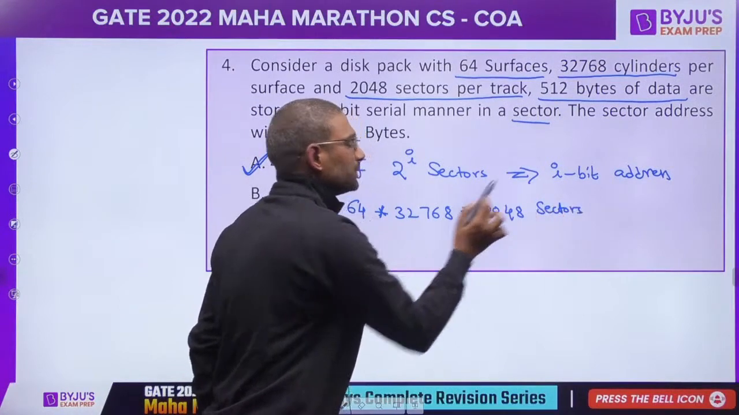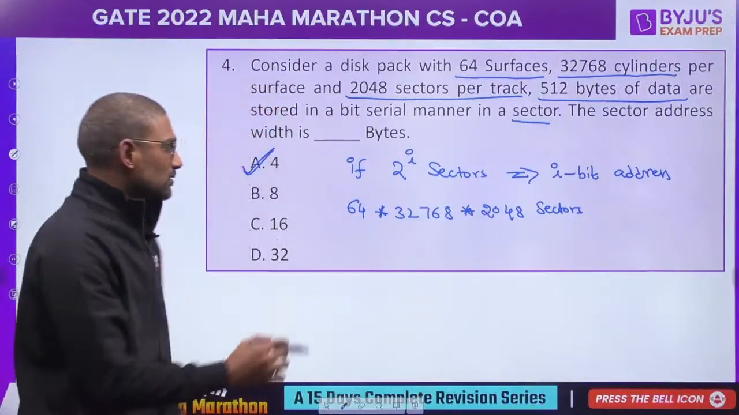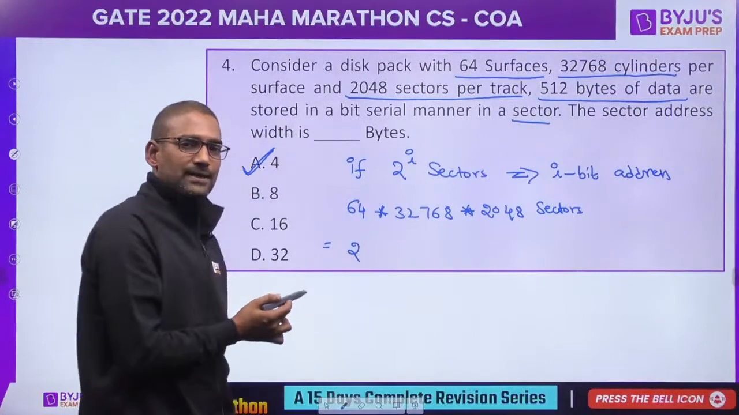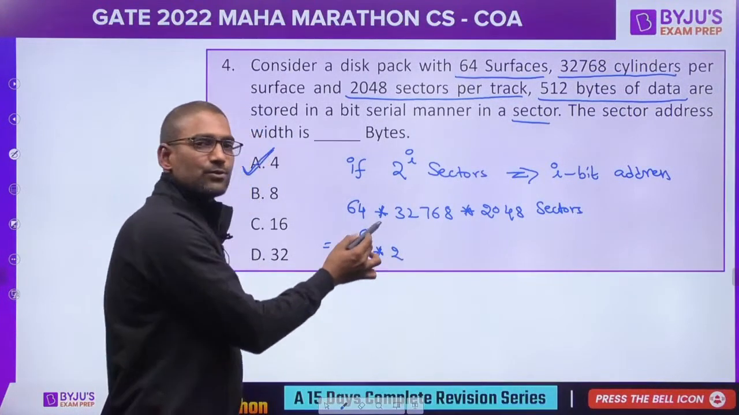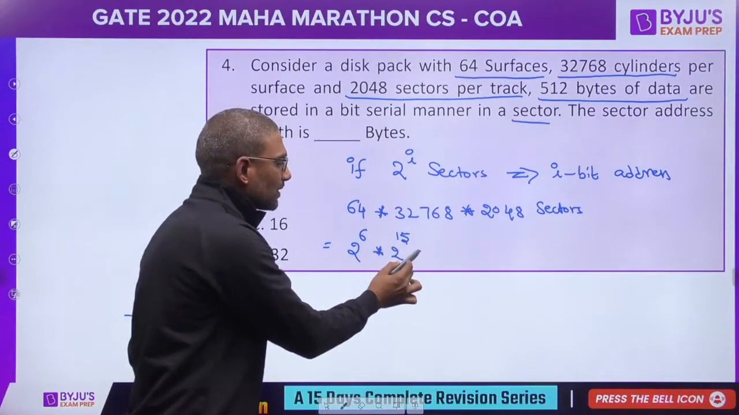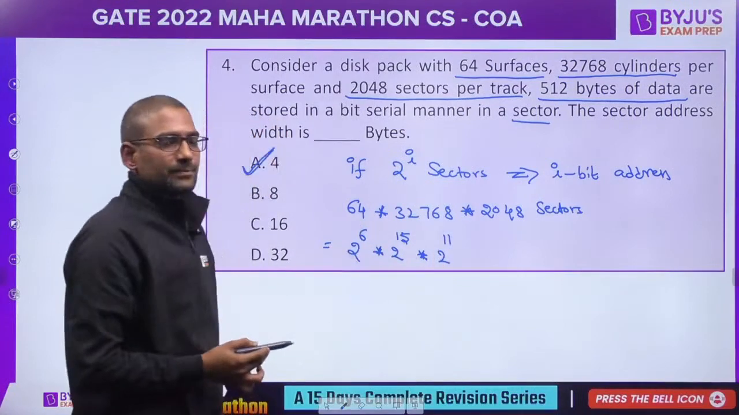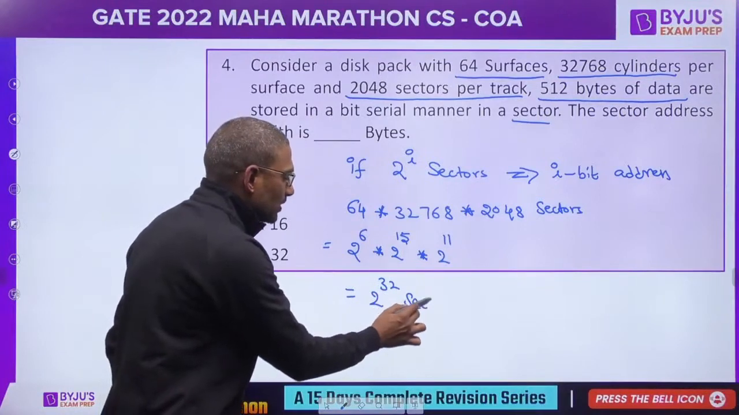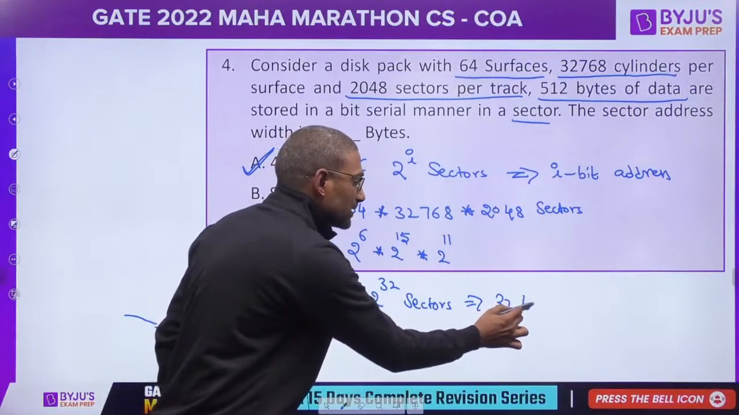We just want the number of sectors, right? So if we convert this into powers of 2, it is 2 raised to 6, 2 raised to 15, 2 raised to 11. So this is 2 raised to 32 sectors. That means 32 bits.